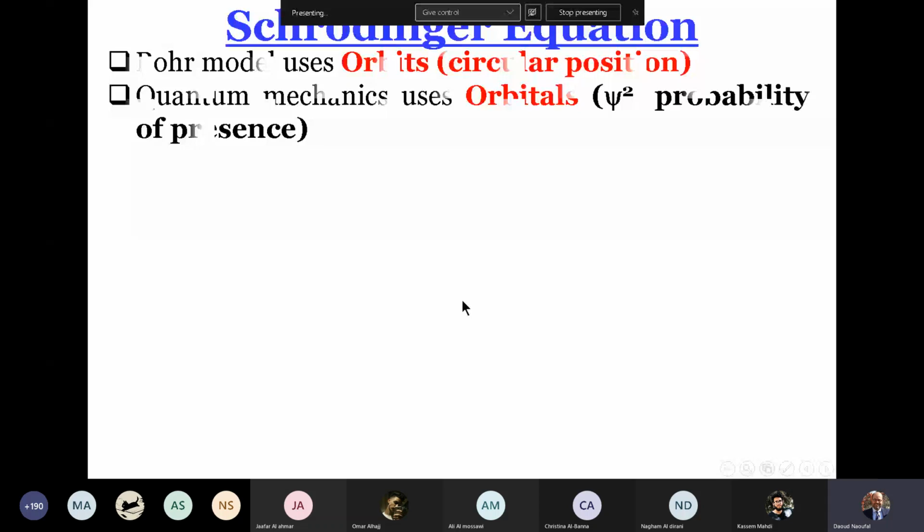Suppose you gave me the position M and you told me to calculate the probability to find the electron at M. I will do a mathematical calculation, and I will calculate psi at this point. Then psi square is the probability of presence.